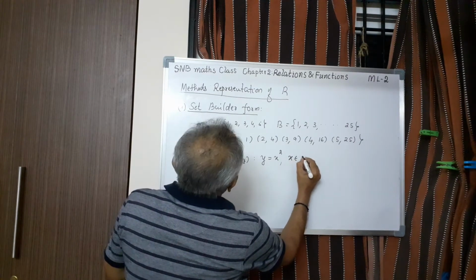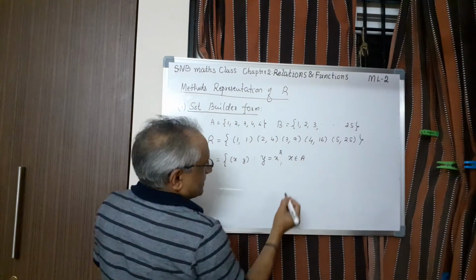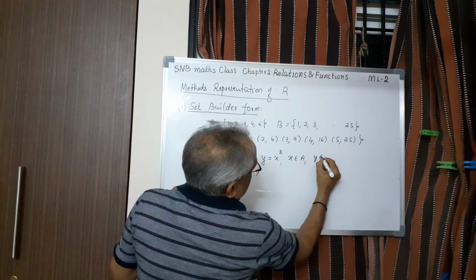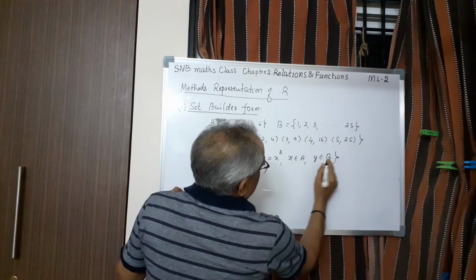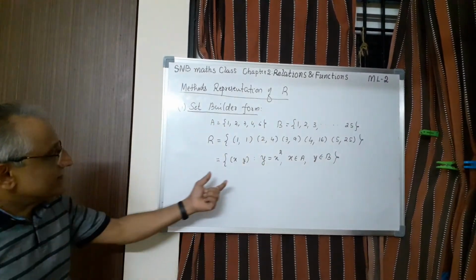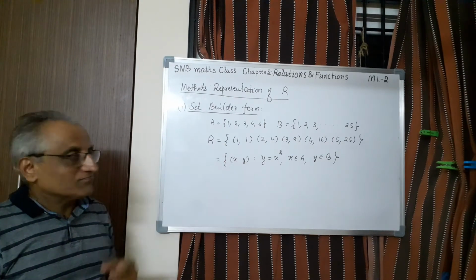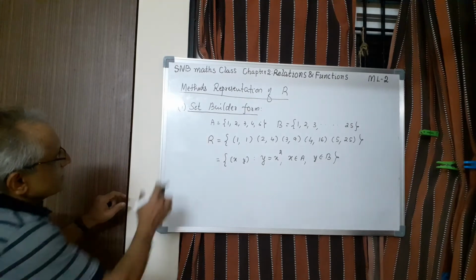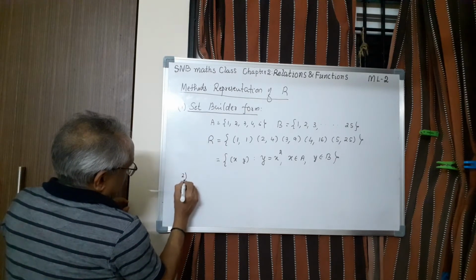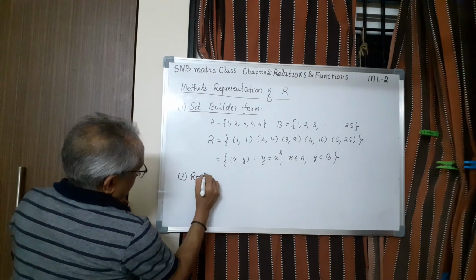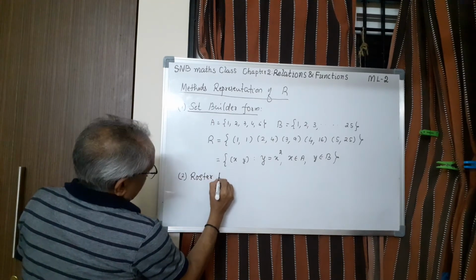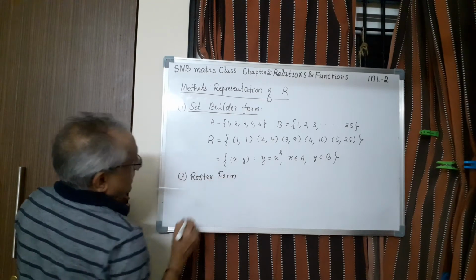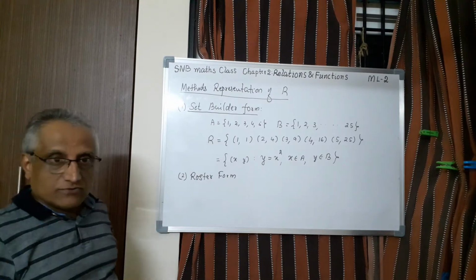X belonging to A, if I write, that is sufficient. If you want, you can take y belonging to B, because second element should be from B. So this is called set builder form. This is roster form. So the first one is set builder form. Second one is roster form. I need not once again explain roster form. When you are actually writing the elements, it is called roster form.